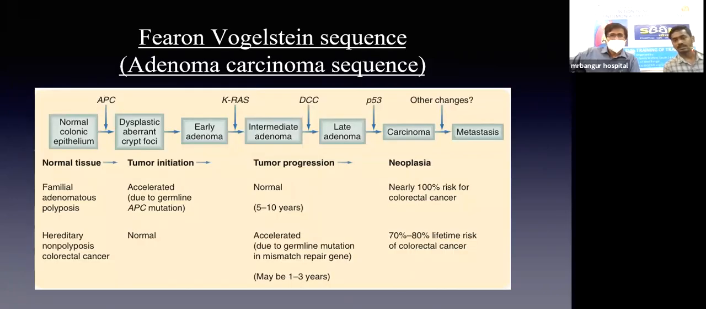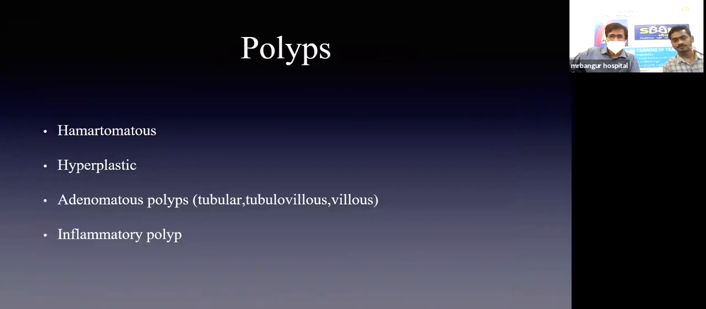Fearon-Vogelstein sequence, that is the adenoma carcinoma sequence. This chart explains the genetic mechanisms. Starting from normal colonic epithelium, first it is the APC gene mutation, which leads to aberrant crypt formation, which is the first phenotypic change. This change is accelerated in FAP. From there, it is followed by early adenoma, intermediate, and late adenomas due to several mutations like KRAS, DCC, P53. The final one is always P53.